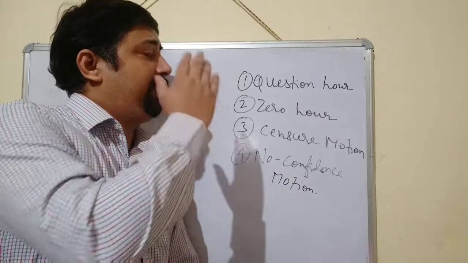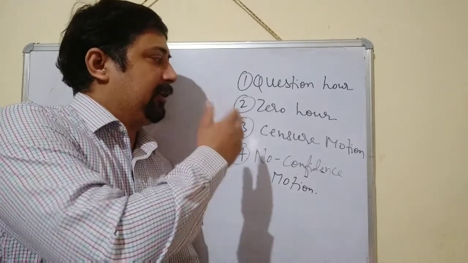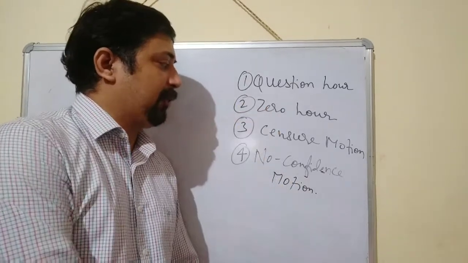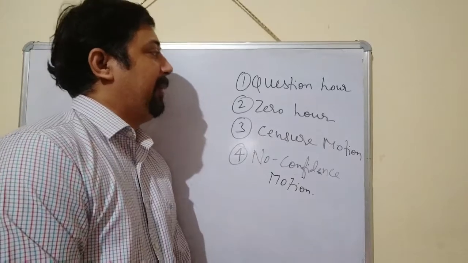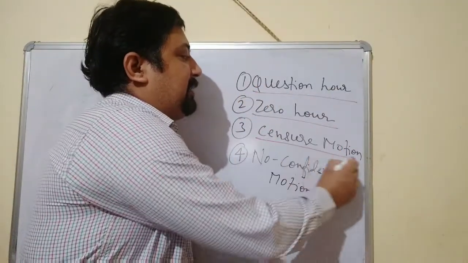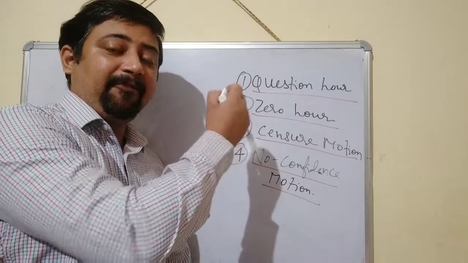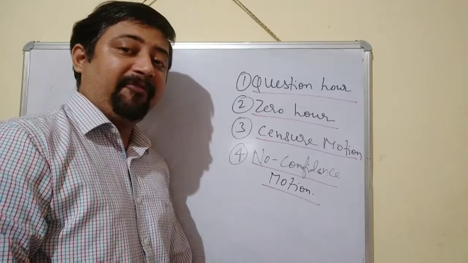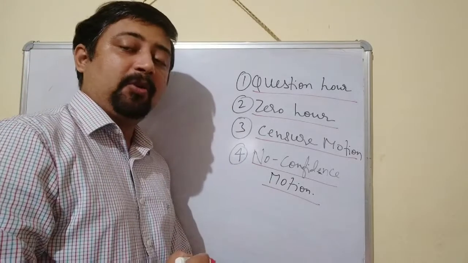Now, the first point that is written here is the question hour. After it is written zero hour, in the third point it is written censure motion, and in the fourth point it is written no confidence motion. So I am going to repeat it. First is question hour, second is zero hour, third is censure motion, and fourth is no confidence motion. So these are the four different techniques, methods or tools that are used by the Parliament to control the executive